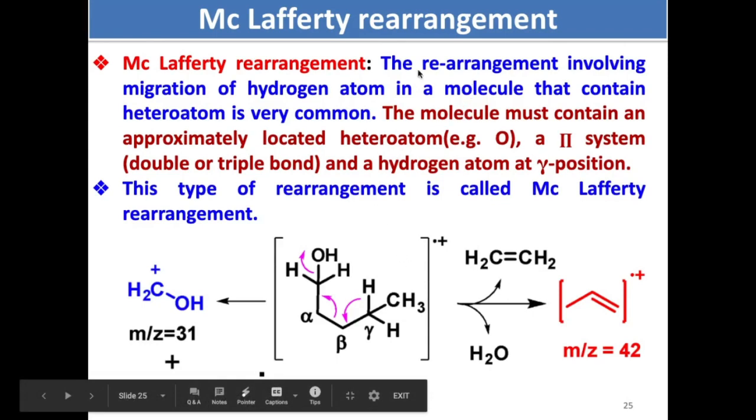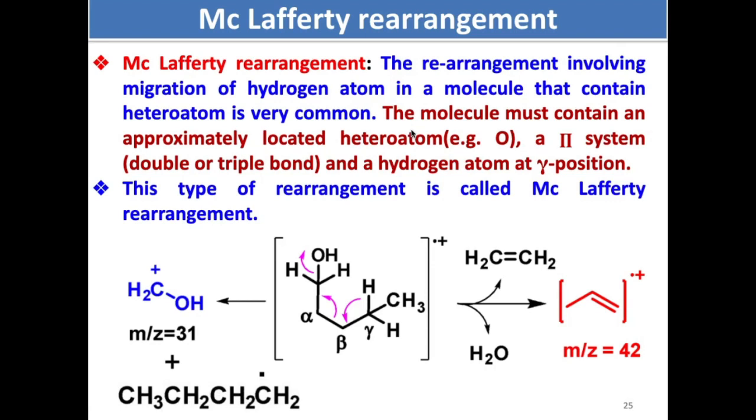Next one is the McLafferty rearrangement. The rearrangement involving migration of a hydrogen atom in a molecule that contains a heteroatom is very common. The molecule must contain an appropriately located heteroatom, like oxygen, nitrogen, sulfur, and a pi system, a double bond or triple bond, and a hydrogen atom at the gamma position. This type of rearrangement is called McLafferty rearrangement.